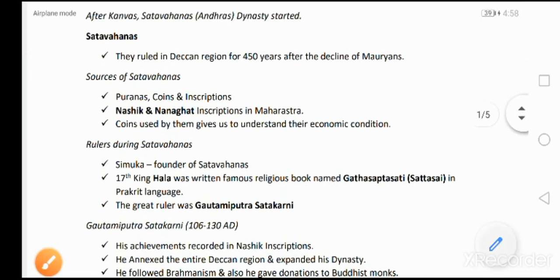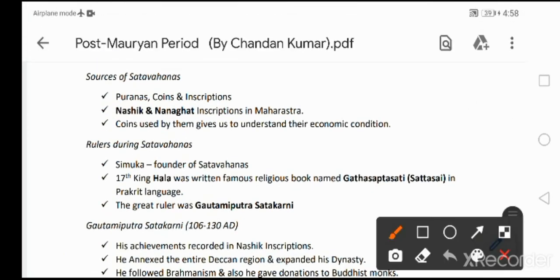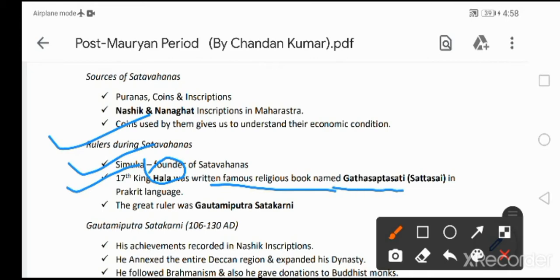Then let's quickly know about some of the rulers during Satavahanas. Simuka was the founder of Satavahana kingdom. Then the 17th king was called Hala. His name was Hala. He wrote a famous religious book named Gatha Saptasati. It is also known as Sattasai. Very very important. Please remember. It is in Prakrit language.